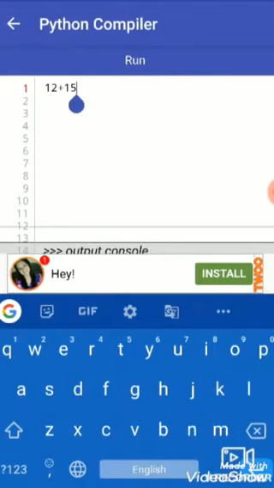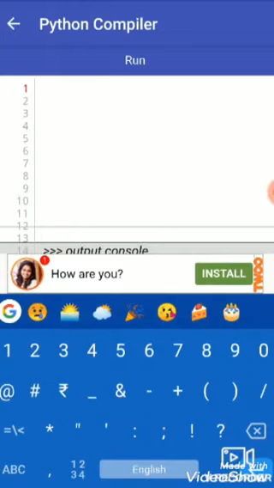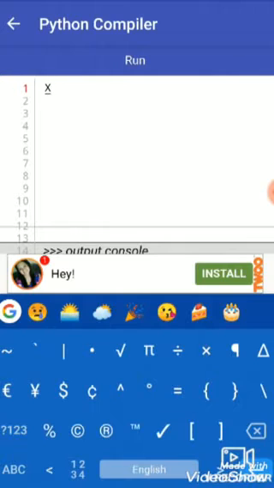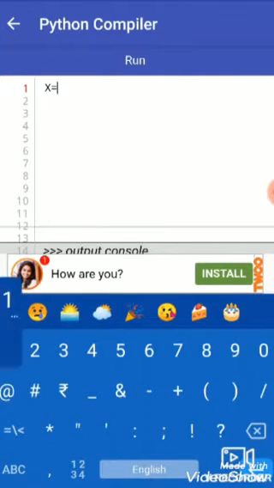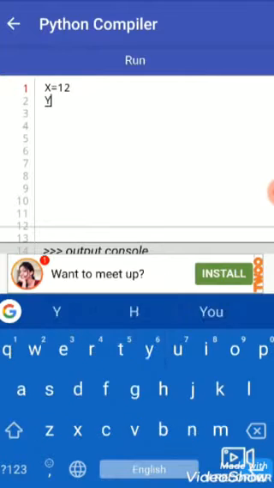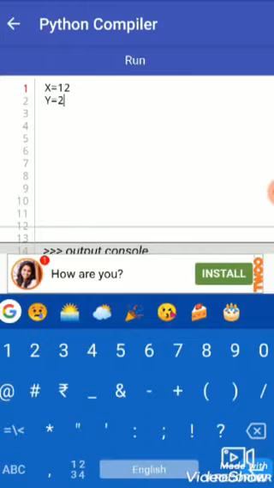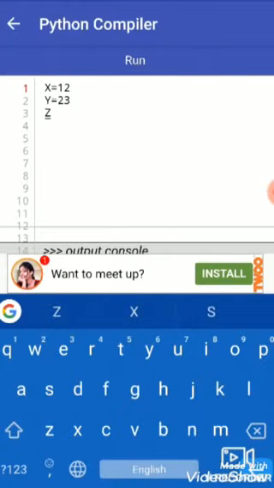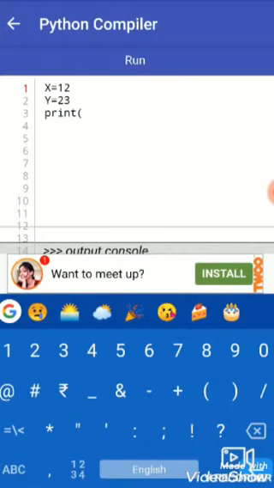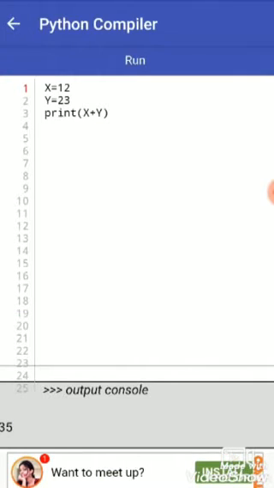But if we use x equal to sign 12, and assign y a value through the assignment operator, that is 23, and then we print through the print function the value of x plus y, it gives us the result, that is 35.